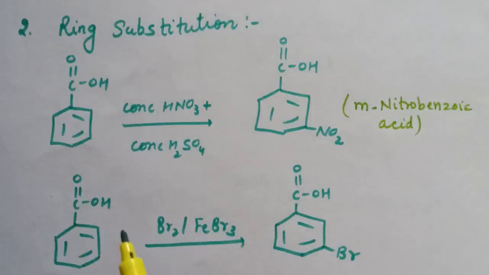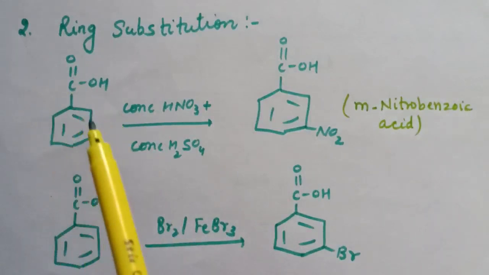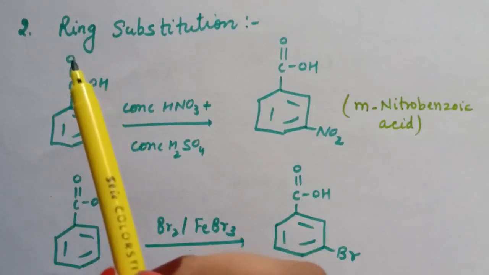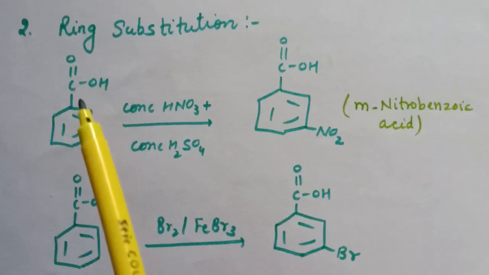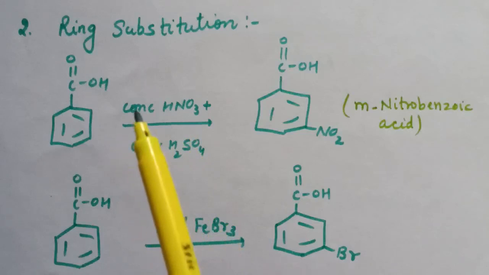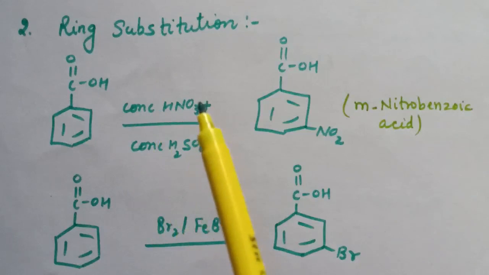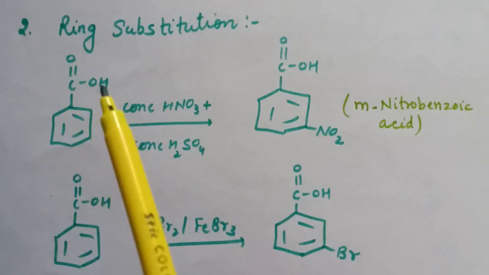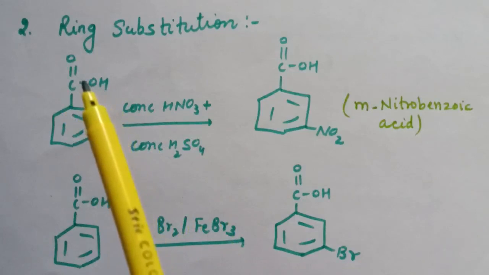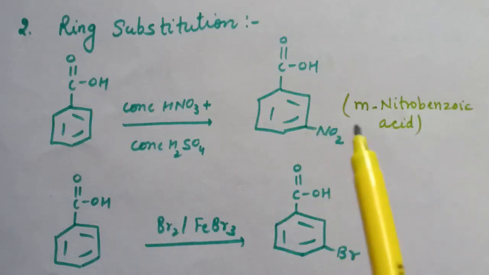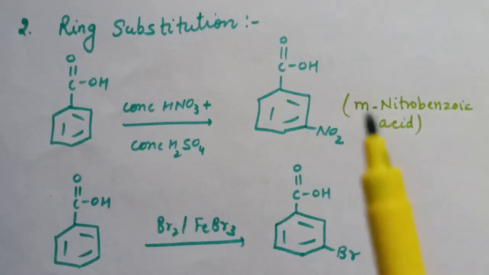Next is ring substitution. Now, when benzene ring is attached with carboxylic group, this group is also a deactivating group, and if we do the electrophilic substitution reaction in benzoic acid, here is the example of nitration of benzoic acid. Nitrating mixture is concentrated HNO3 in presence of concentrated H2SO4. The electrophile generated will be NO2 positive. Now the COOH is a deactivating group, and therefore it will substitute the electrophile at meta position. So NO2 will be substituted at meta position, and here meta-nitrobenzoic acid is formed.